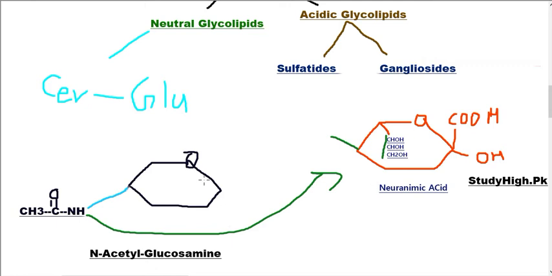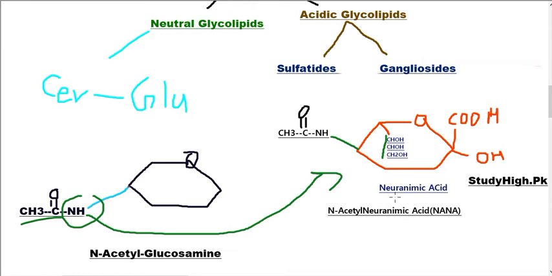Like glucose, when converted into this form, we say N-acetyl glucosamine. This is amine, this is acetyl. If neuraminic acid is also bound with this compound, then we say N-acetyl neuraminic acid. This is the structure of N-acetyl neuraminic acid, which is also connected with an N-glycosidic bond with a hydroxyl group of neuraminic acid.